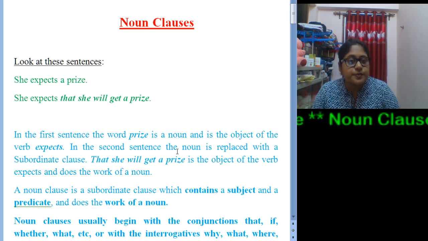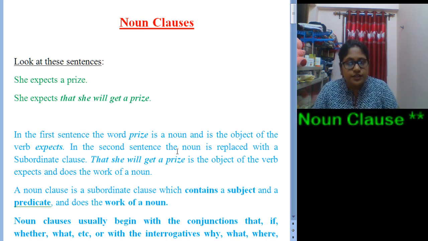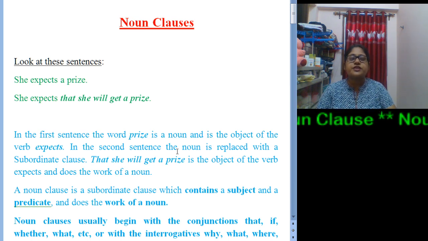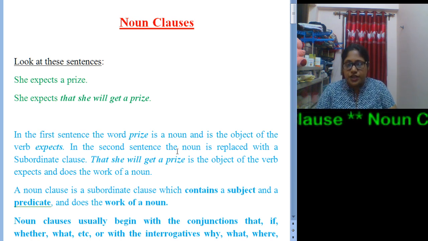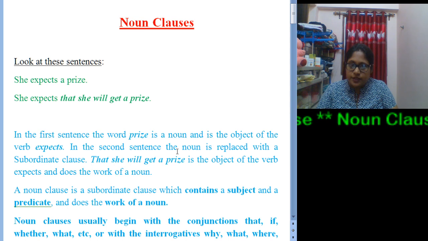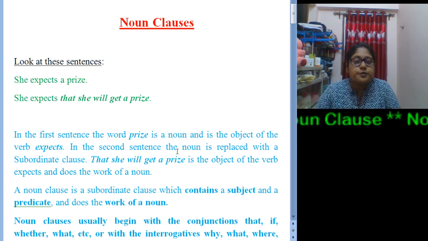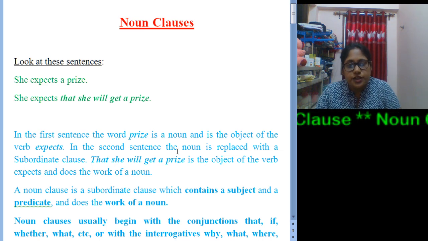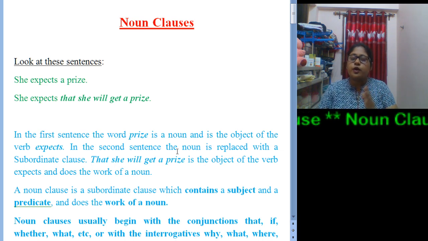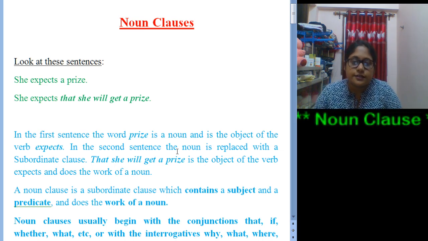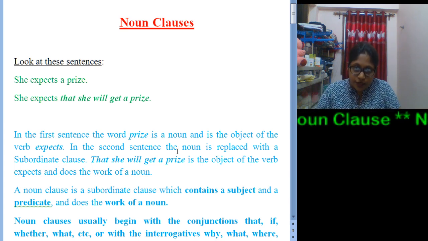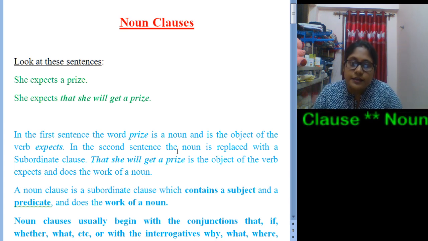First one, she expects a prize. Okay, the first sentence says she expects a prize. Now she is the subject of the sentence, expects is the verb, and prize is the object. So we find subject, verb, object in the first sentence, whereas the word prize is a noun in itself.